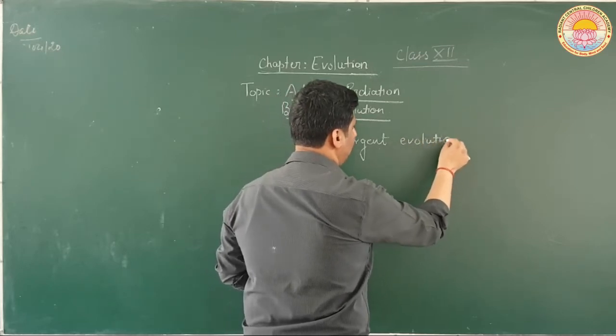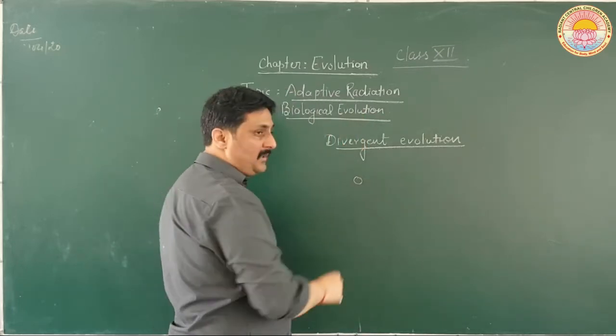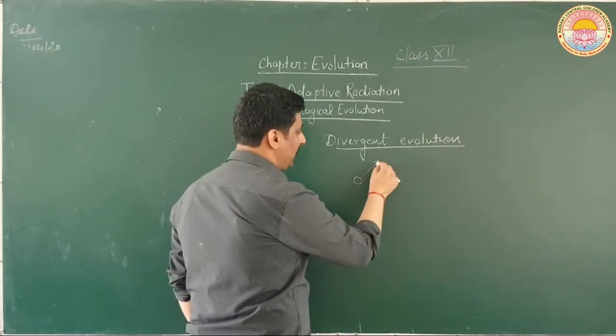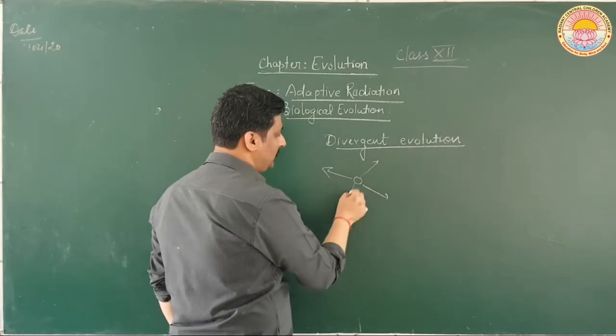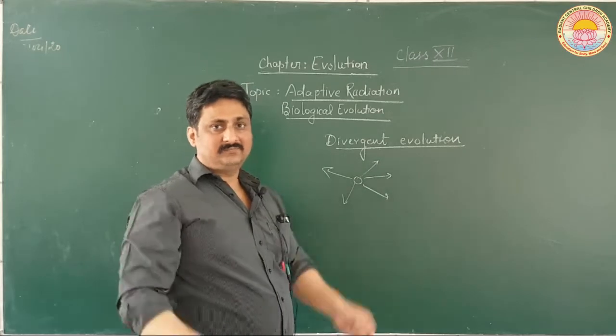It is an example of divergent evolution in which one particular ancestral species is giving rise to many other species, that is, radiating.